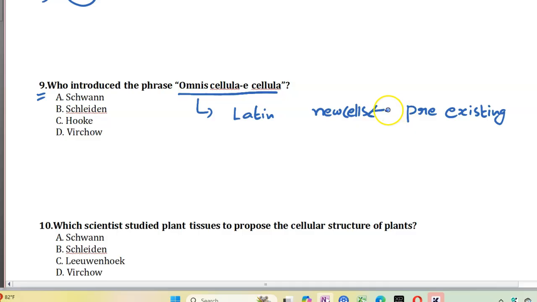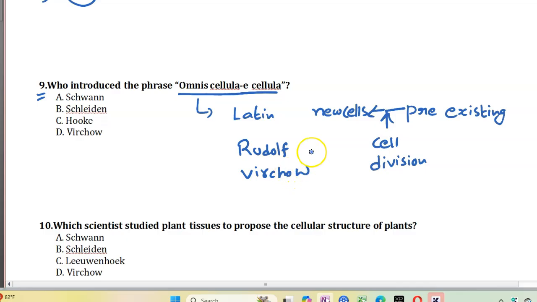This occurs by means of cell division, which was explained by Rudolf Virchow. This was the third hypothesis included in modern cell theory. And this Latin phrase was introduced by Rudolf Virchow.